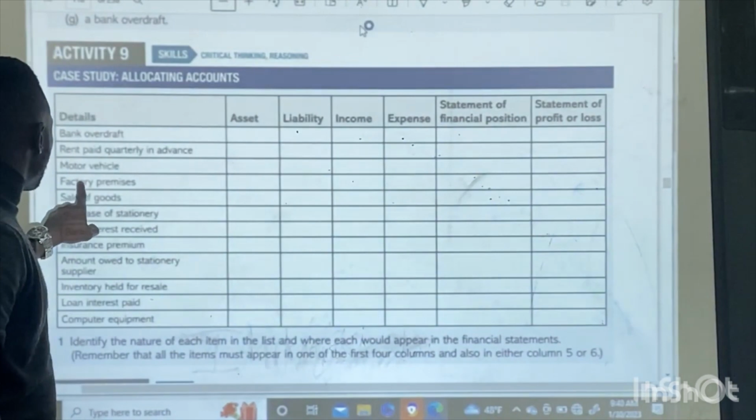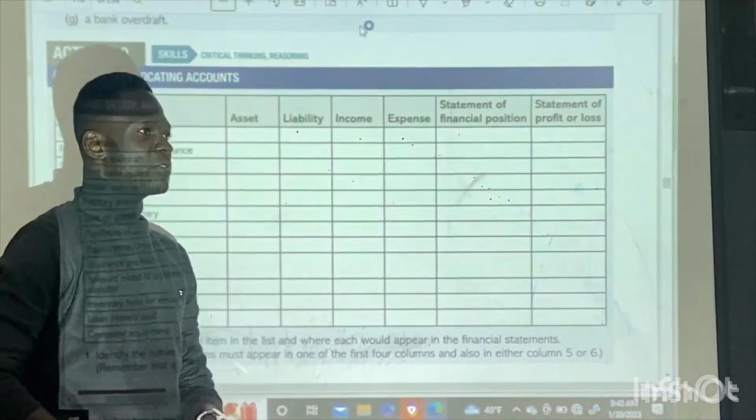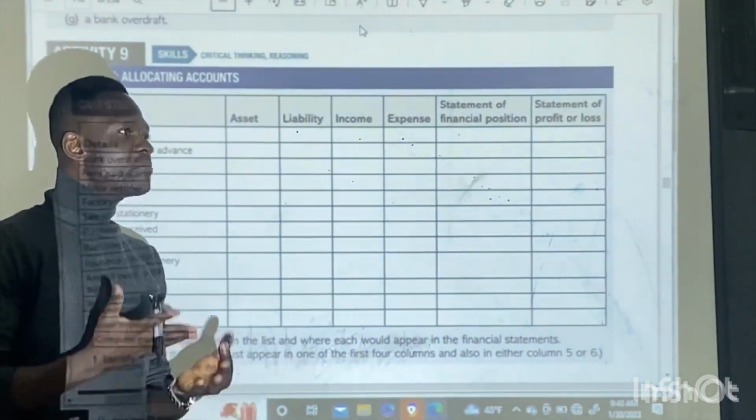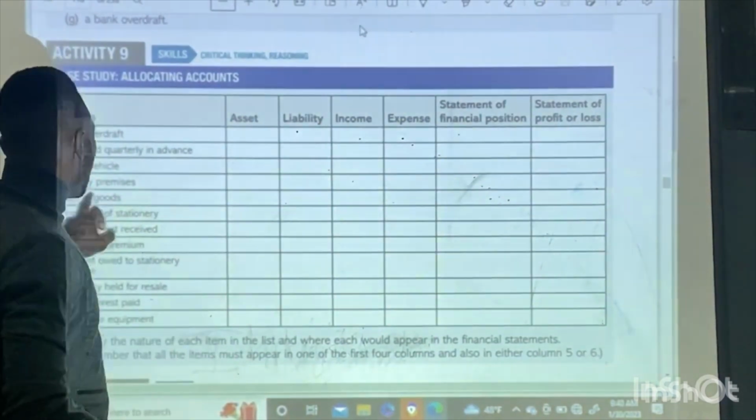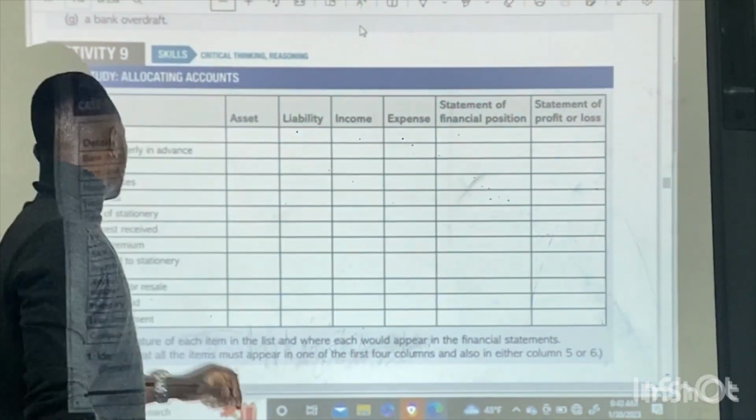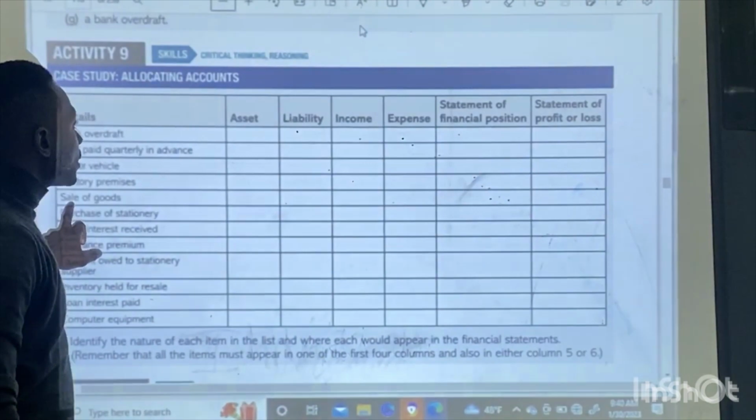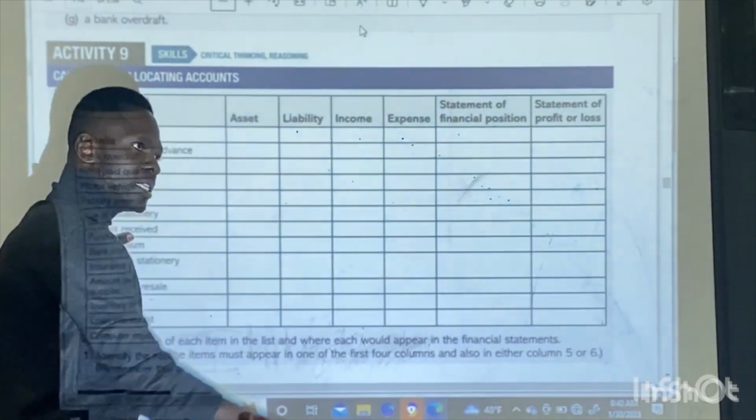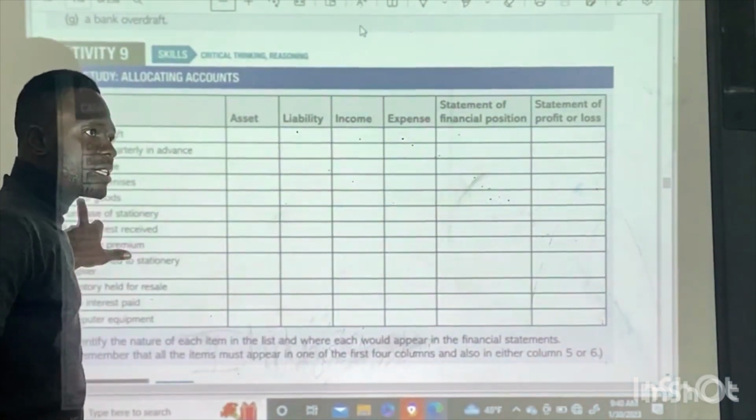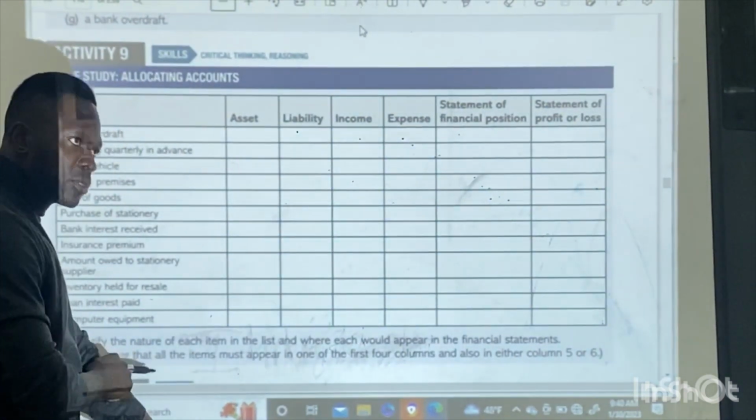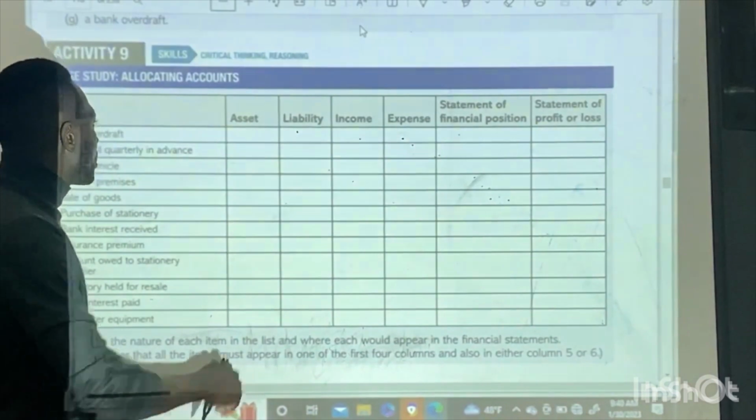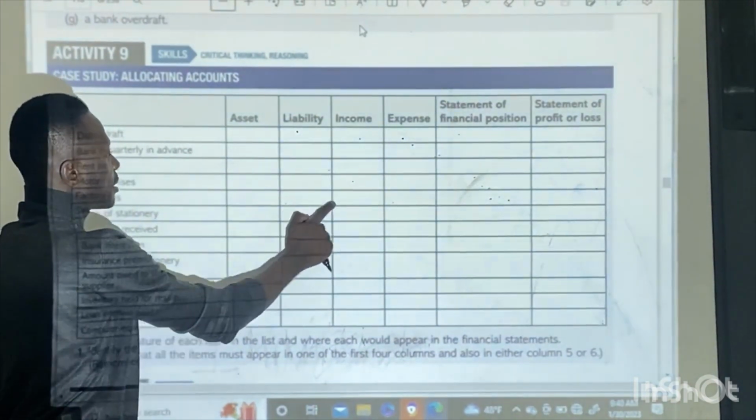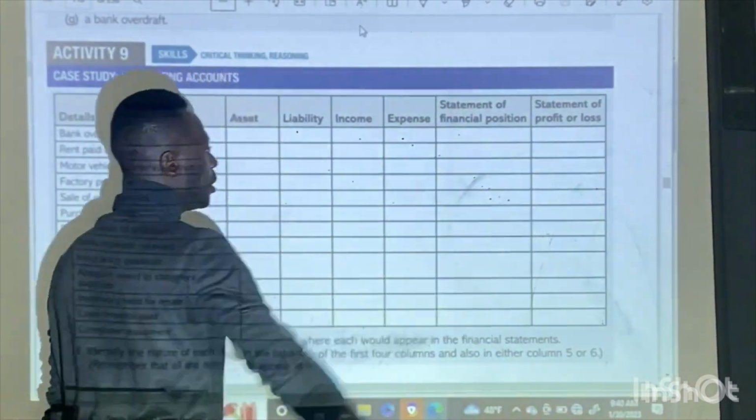The fourth one, factory premises. We're talking about the premises of the business. So the premises of the business is also an asset and it's recorded in what? Statement of financial position. Factory, motor vehicle, premises, the building, the surroundings of the business, it's an asset. Then we have sale of goods, you sold goods. It's what? An income for the business and statement of profit or loss.